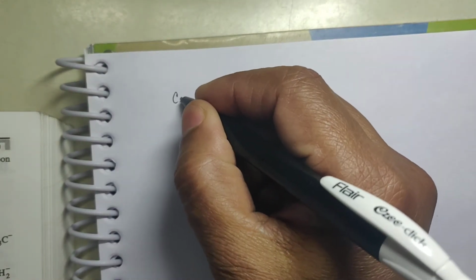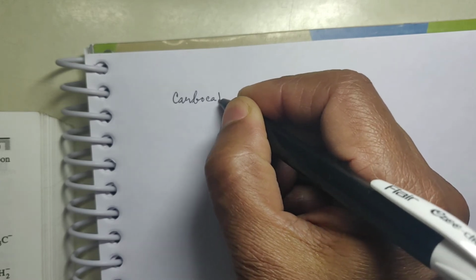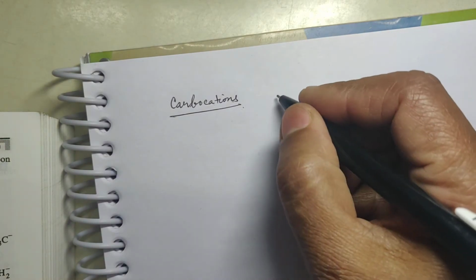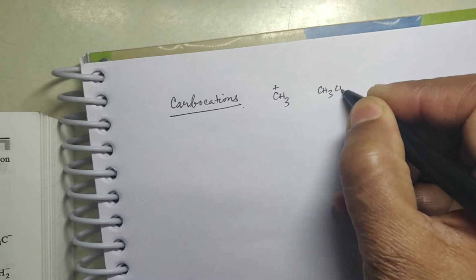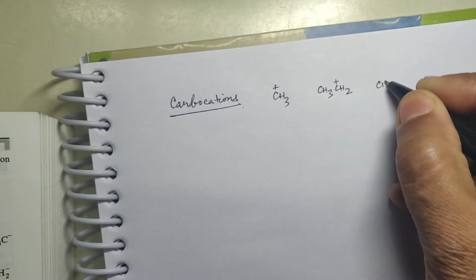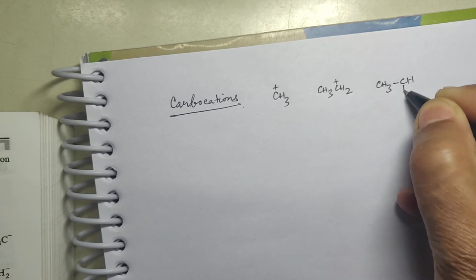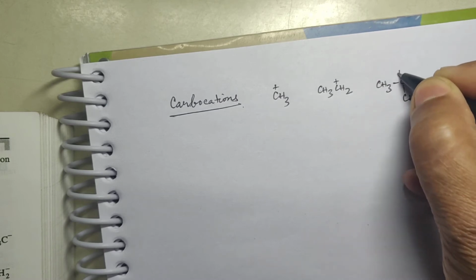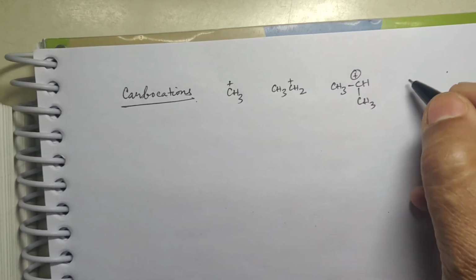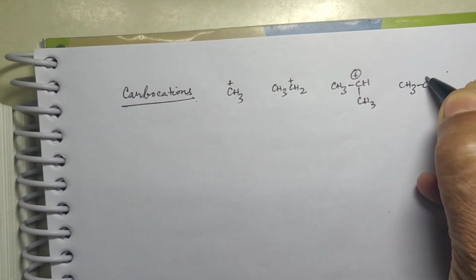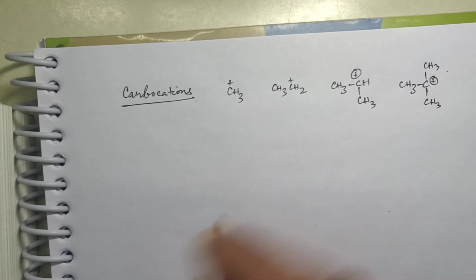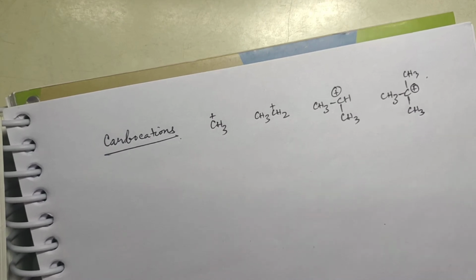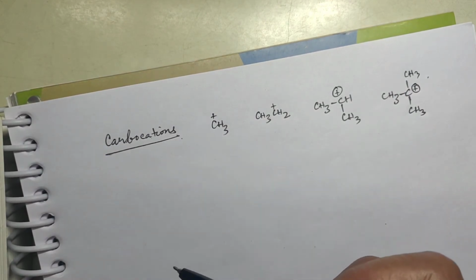Okay, children. What are carbocations? Carbocations are, say, if I write CH3 positive, then CH3CH2 positive, then CH3CHCH3 positive, then CH3C positive CH3 twice. These are all called carbocations, where the carbon is possessing positive charge.